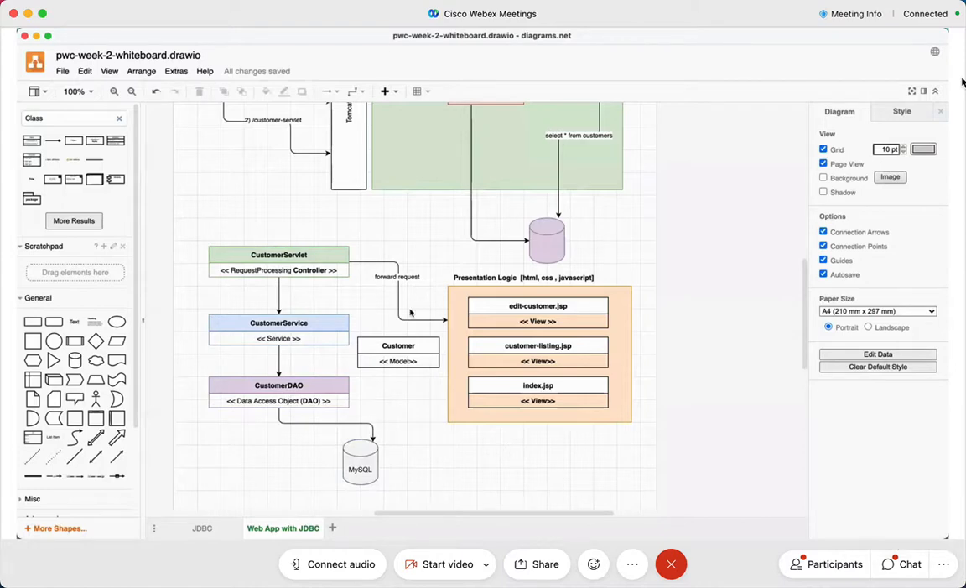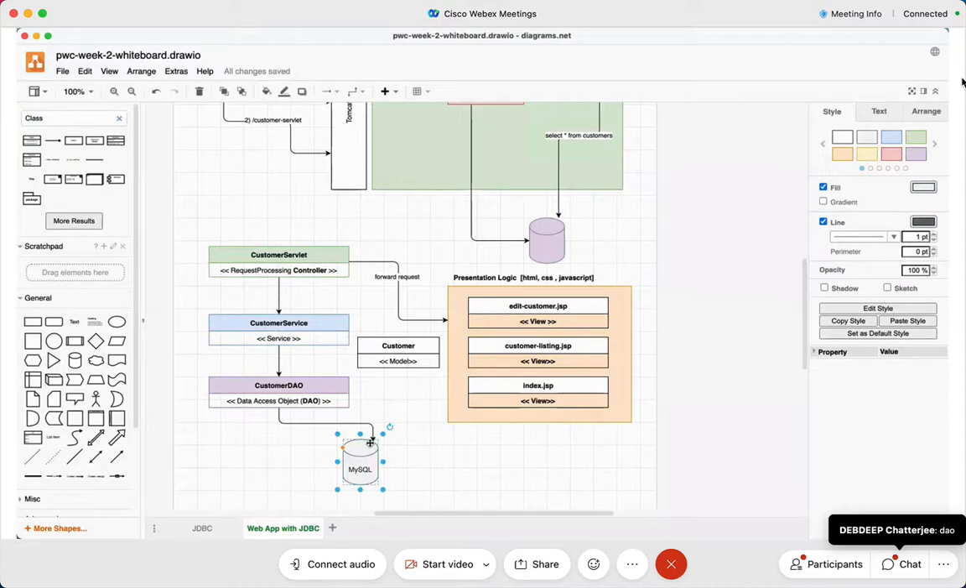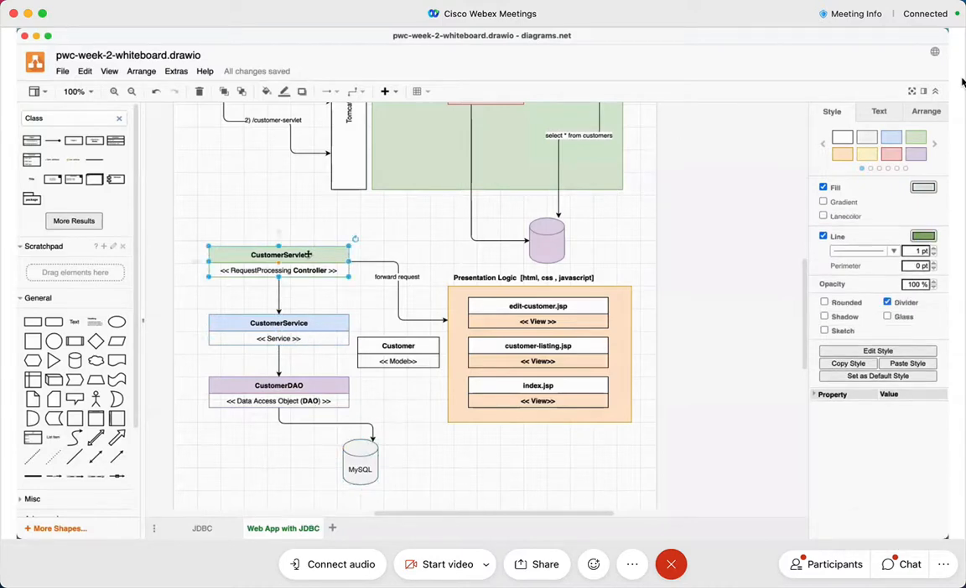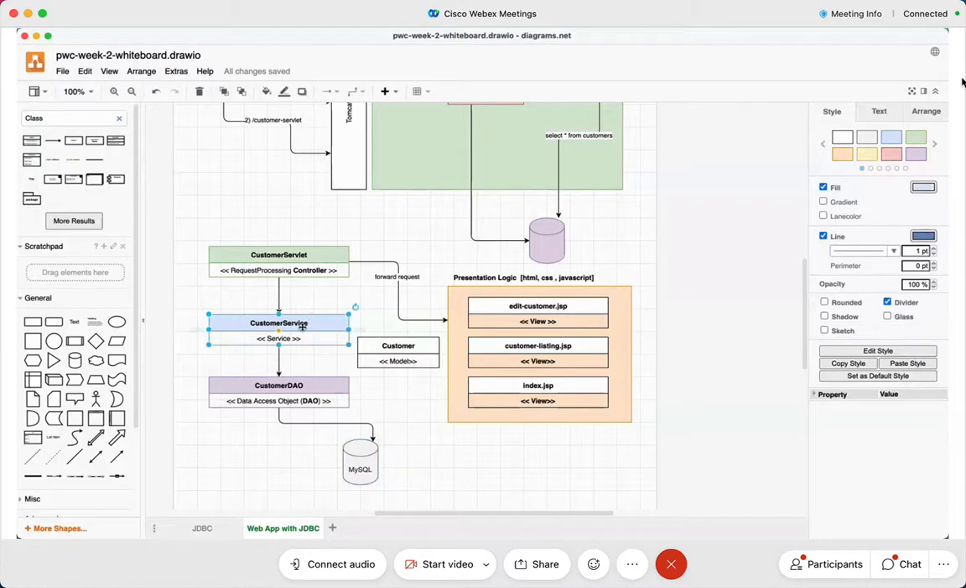My customer service is least concerned, it doesn't even know that there is a MySQL database. The customer servlet doesn't even know about the existence of the MySQL database. It doesn't care. It just says save the customer. It executes the business logic here.